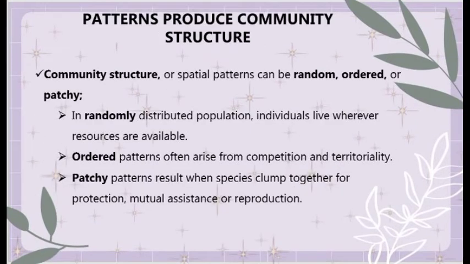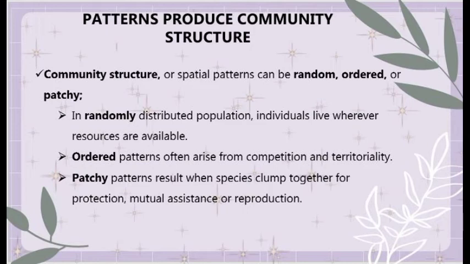Patterns produce community structures. Community structure or spatial patterns can be random, ordered, or patchy. In a randomly distributed population, individuals live wherever resources are available. They are randomly scattered.